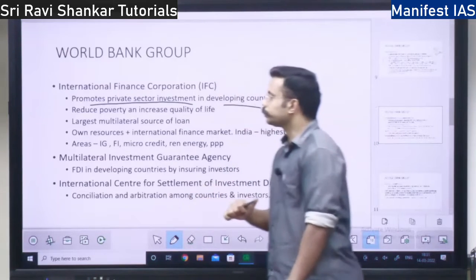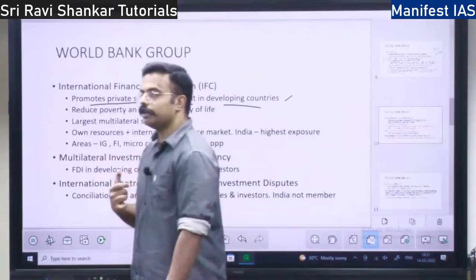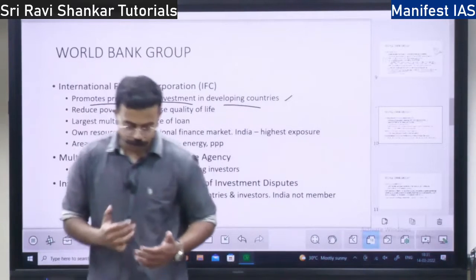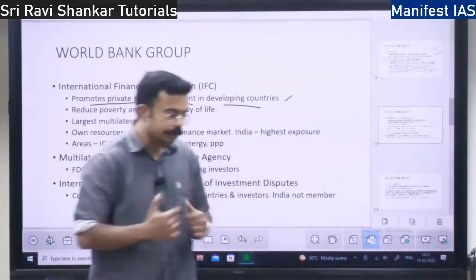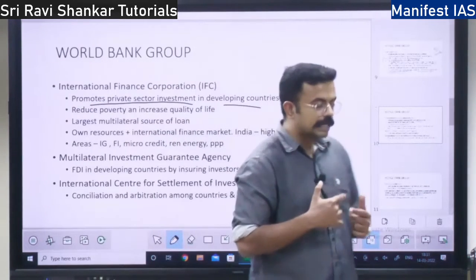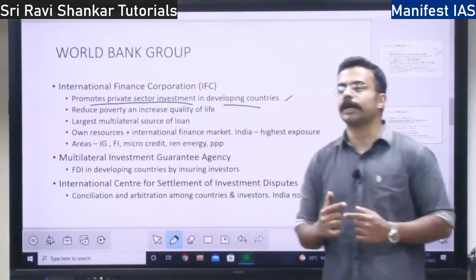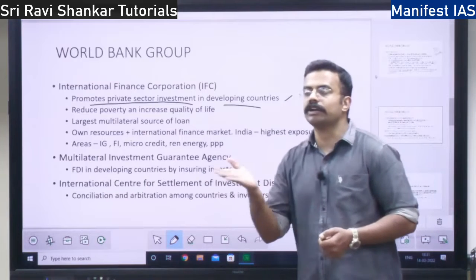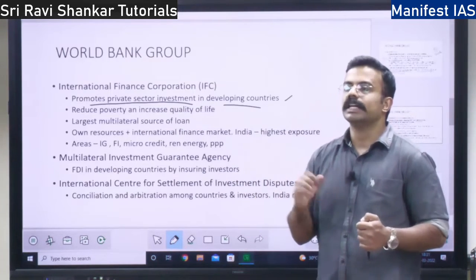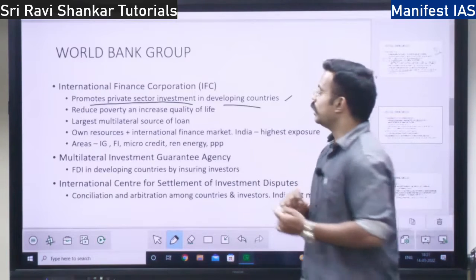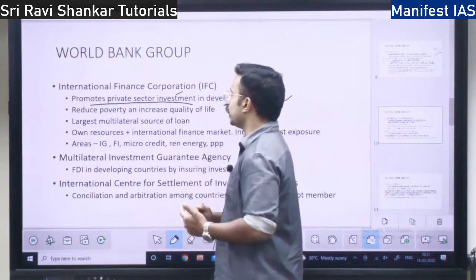Why should money be given to the private sector? When you give money to the private sector, there are a lot of positive spin-offs. They are going to invest money. They are going to increase employment, and under CSR, corporate social responsibility, they are going to invest in the social sector also. So these are all the benefits of investment in the private sector. That is why private sector investment is very, very important in developing countries.